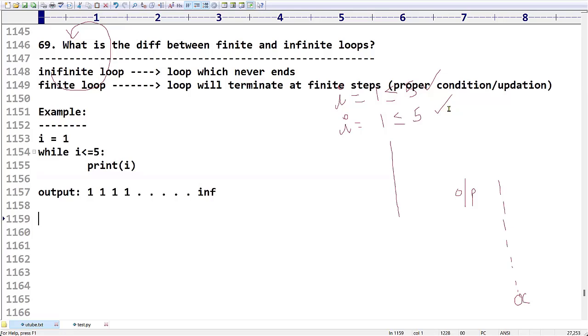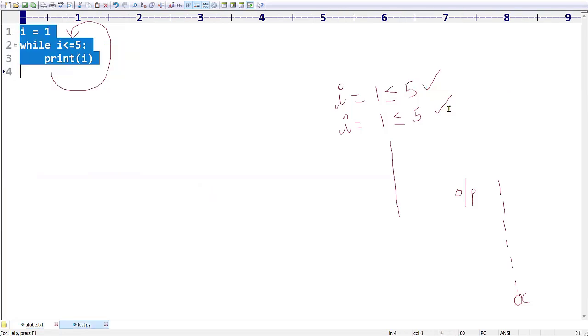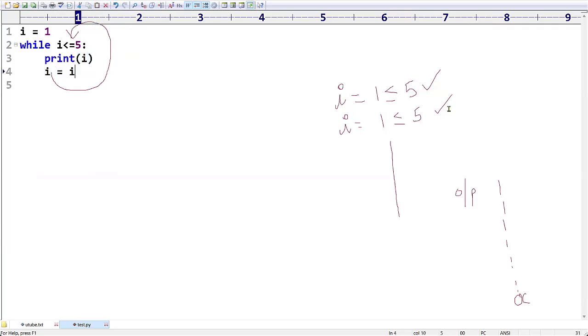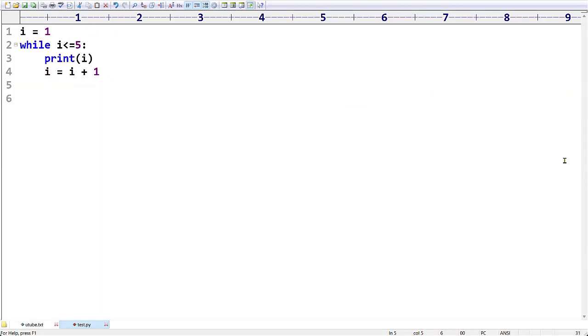Right, friends? Now, let us see one example for finite loop. Can I convert the same example into a finite loop? Yes. The only thing is, please update the value i = i + 1, or 2, or anything based on your requirement. So at the very beginning, the value of i is 1. Is it less than or equal to 5? Yes. So the output we will get is 1.